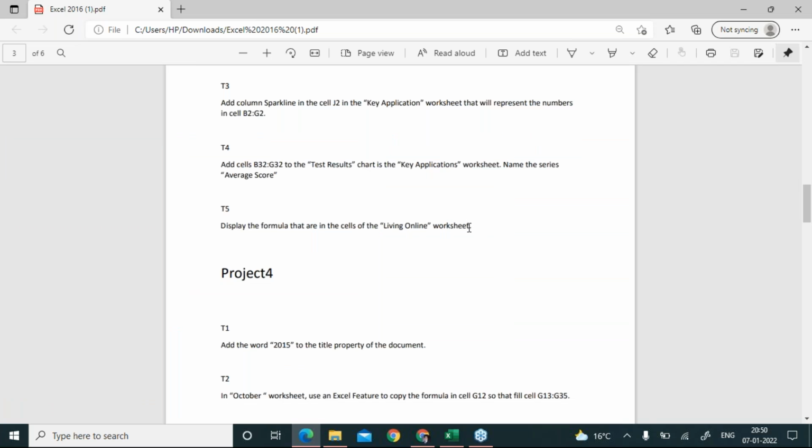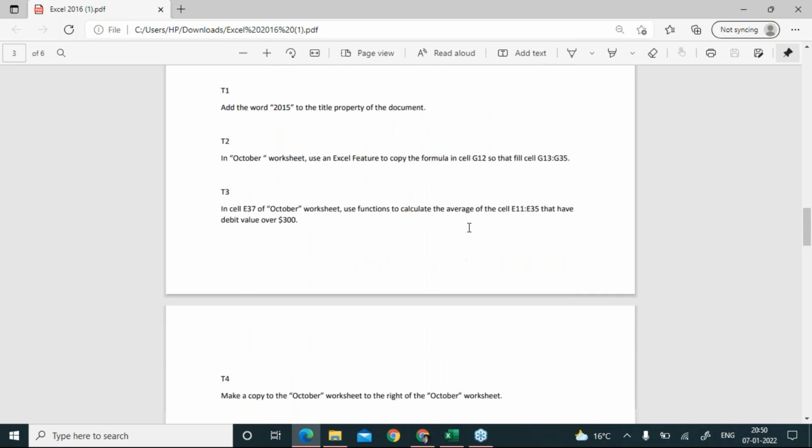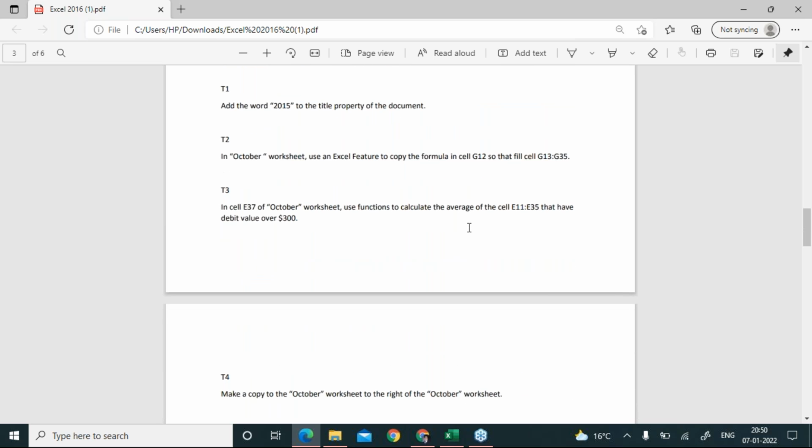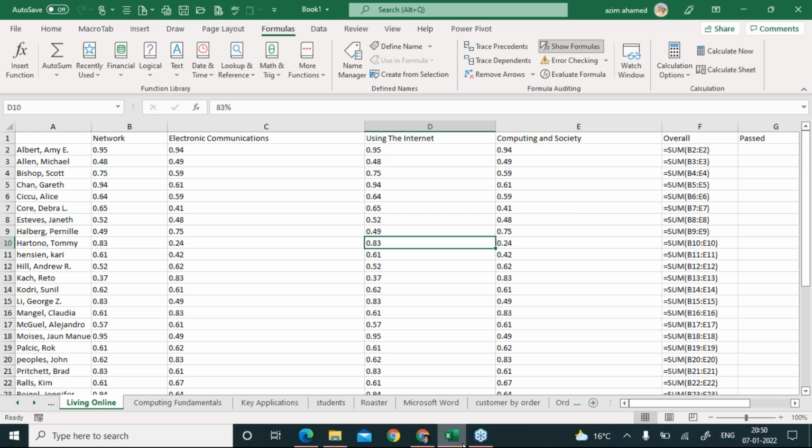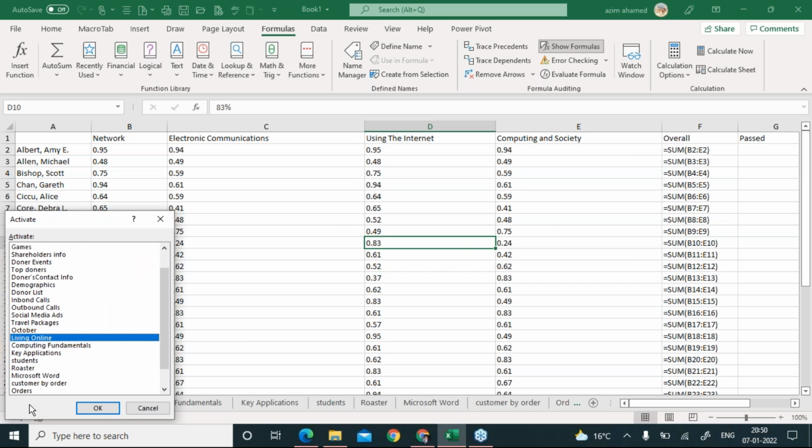Congratulations, three projects we have just completed. Now it's time for the next project. Let's see project number 4. The first question, let's see what it's saying. It says add the word 2015 to the title property of the document. Title property of the document. So I just right click on it.